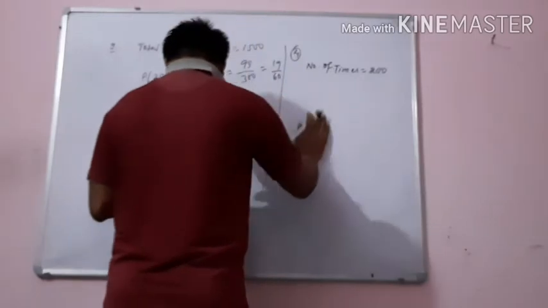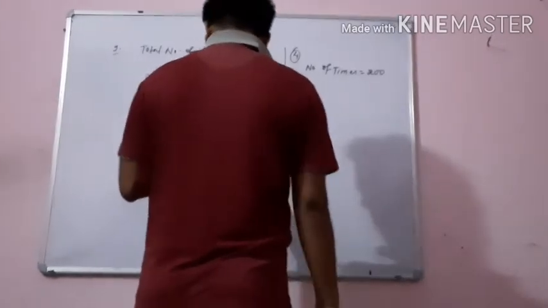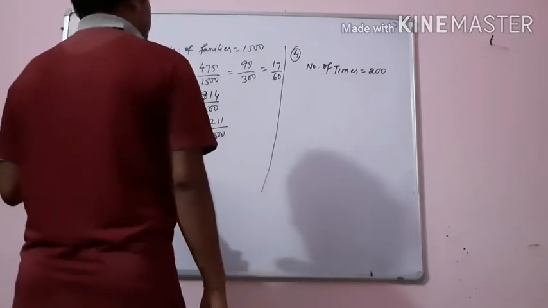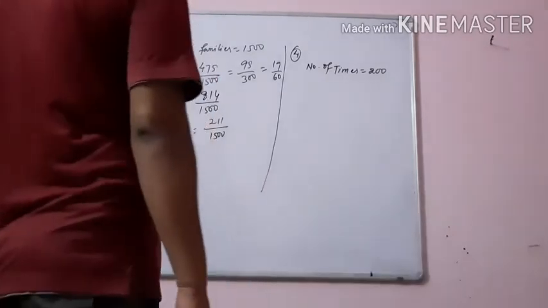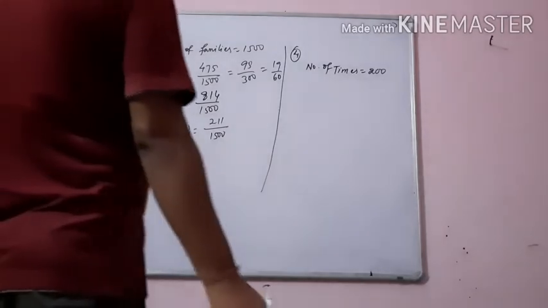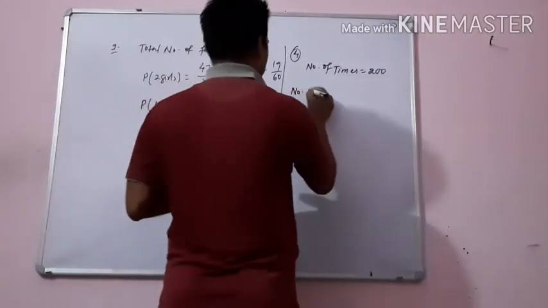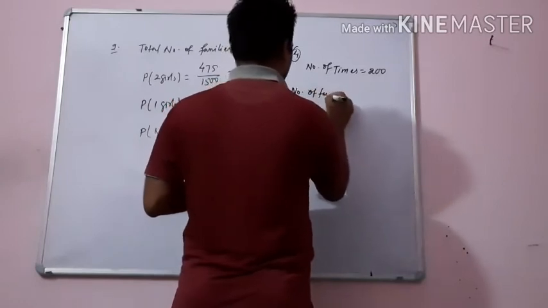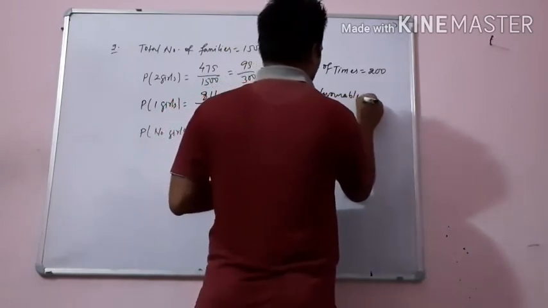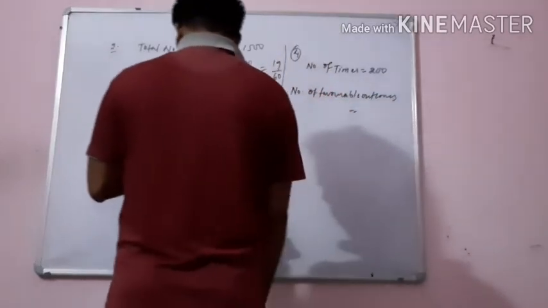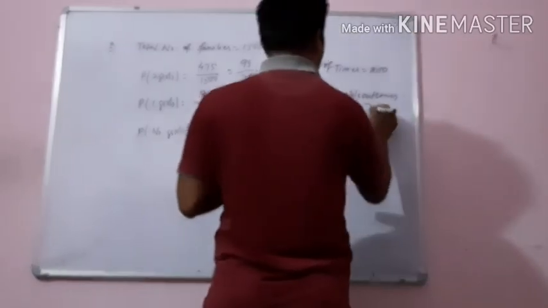So here we have to see, if coins are tossed simultaneously again, compute the probability of 2 heads coming up. This means we have to find the probability of getting 2 heads. So the number of favorable outcomes for 2 heads is 72.